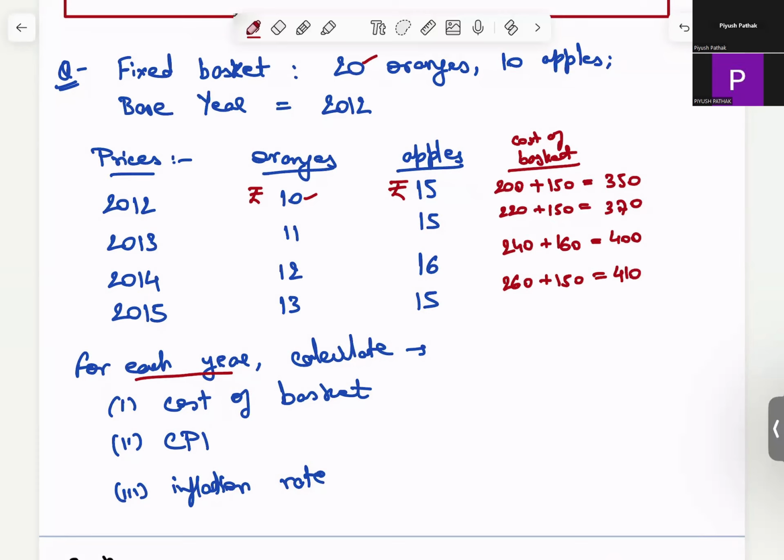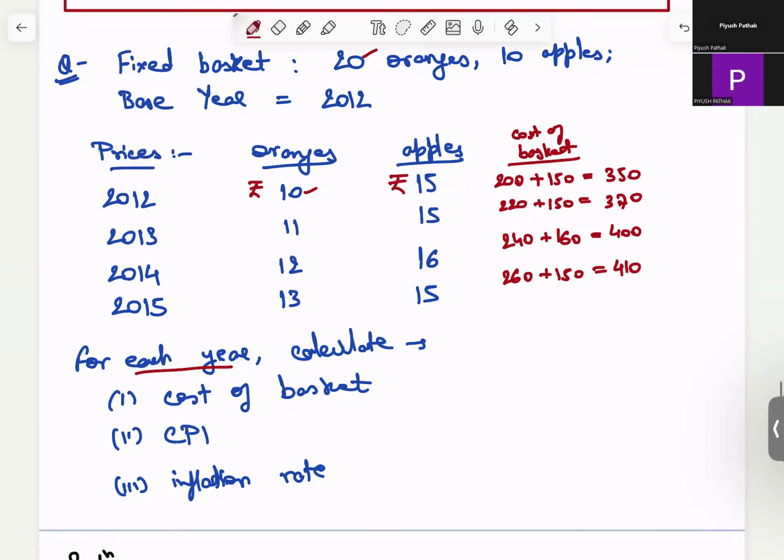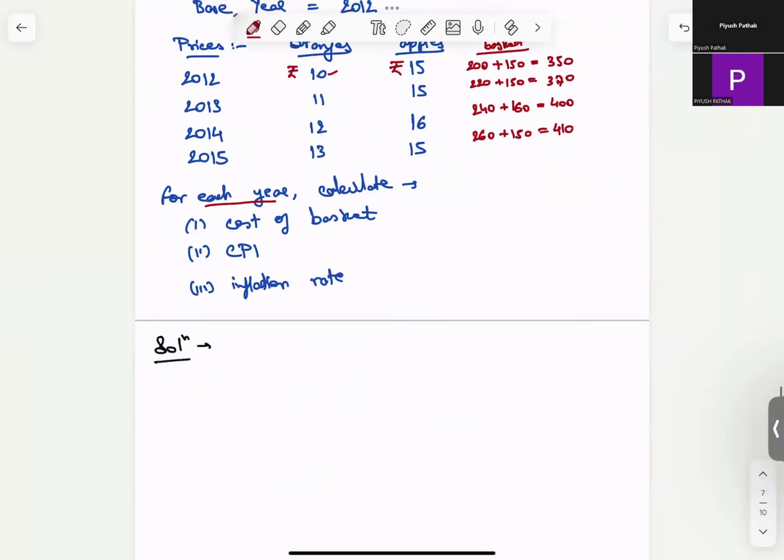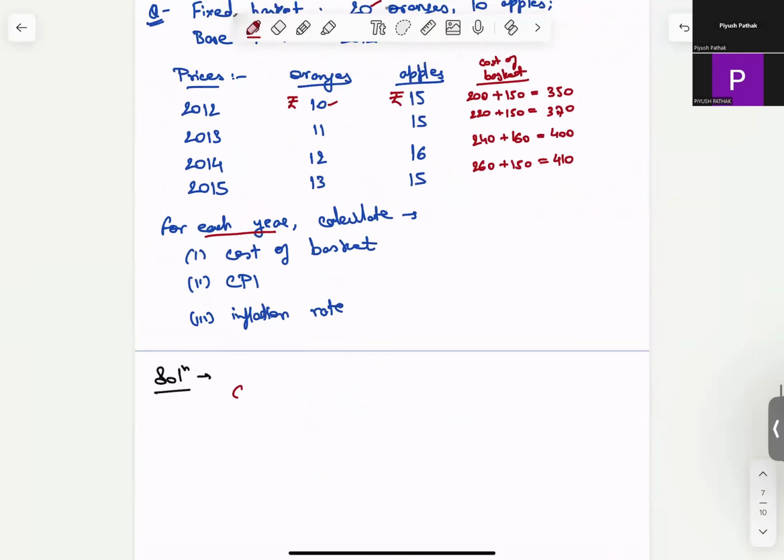Now I have to calculate the CPI. I know the formula for CPI. Let us try to recall it. And I have a page for myself. Okay, so CPI is, let us say, 2012 is the base year. So the CPI would remain zero.